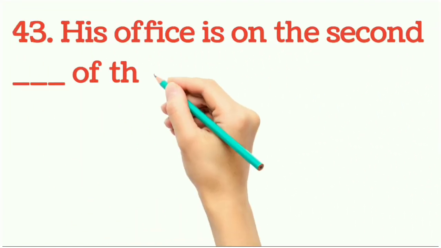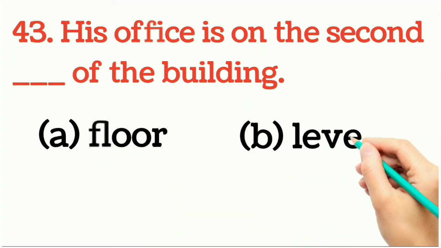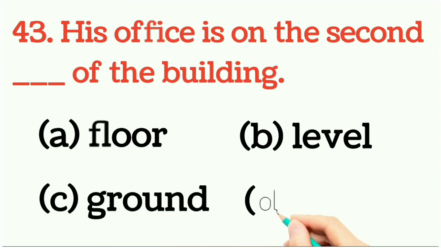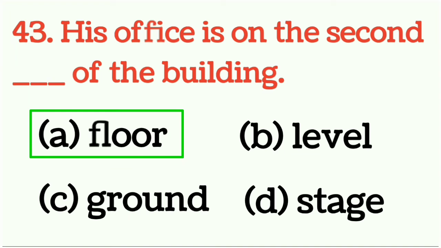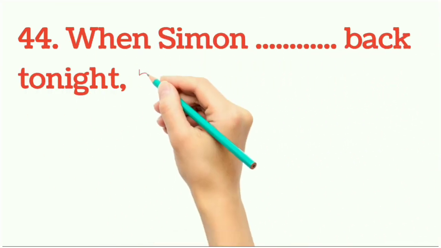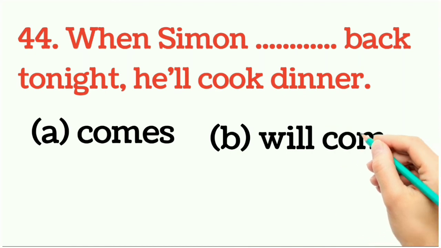Question number 43. His office is on the second dash of the building. What would be right answer? You have to choose, and answer would be option number A. His office is on the second floor of the building. Question number 44. When Simon dash back tonight, he will cook dinner.